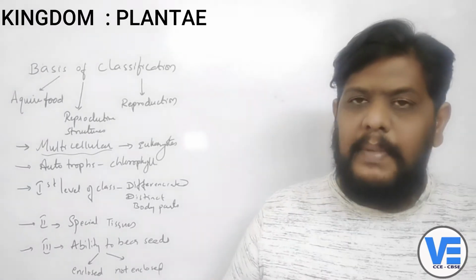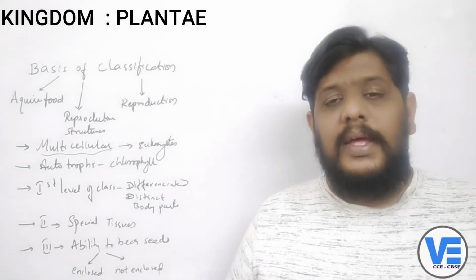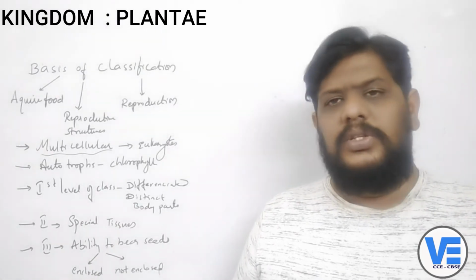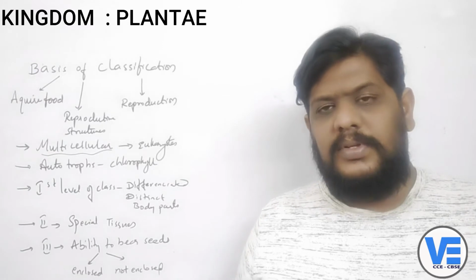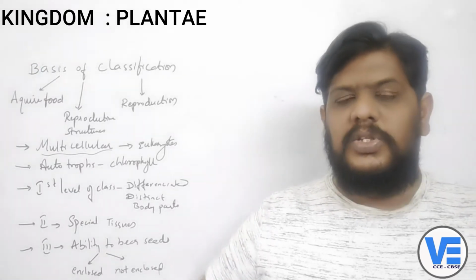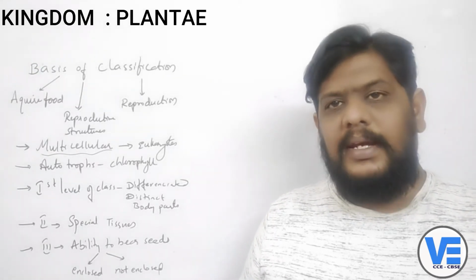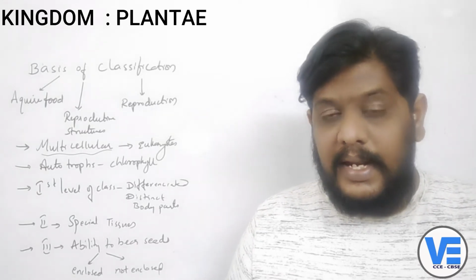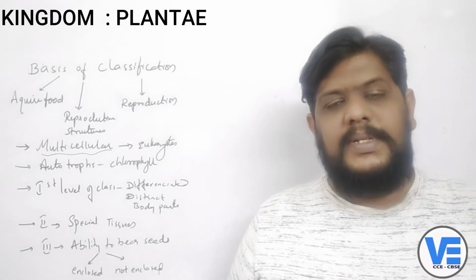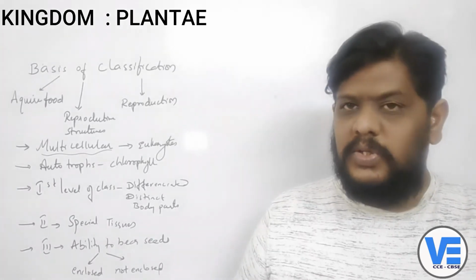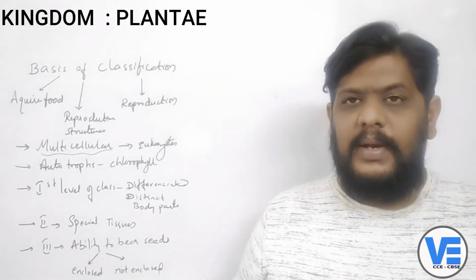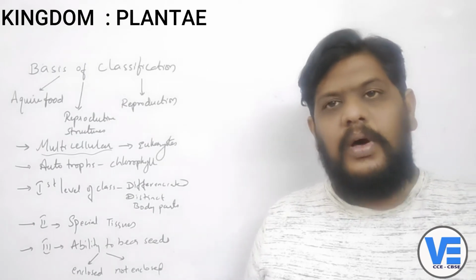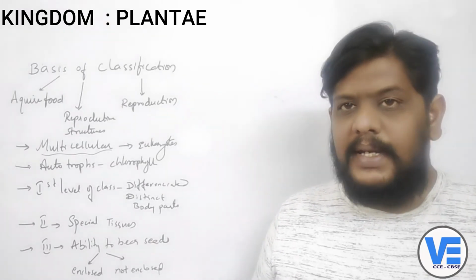Example, you can take man. Example, you can take a mosquito. Example, you can take a small algae also. So all these organisms, whether they belong to the animal kingdom or plant kingdom, the maximum of them are multicellular, except monoderms, except some protista, and also except one or two fungi, right? So apart from that, maximum organisms living on this earth are multicellular.